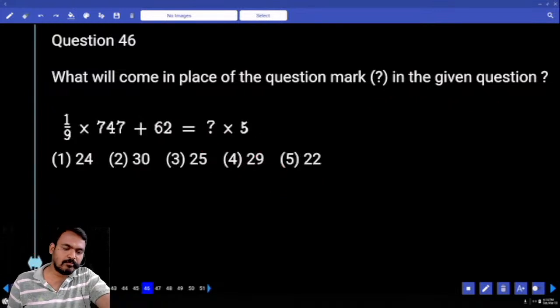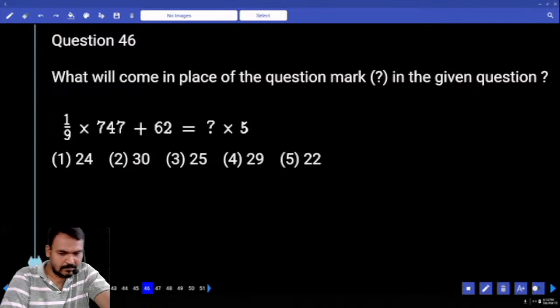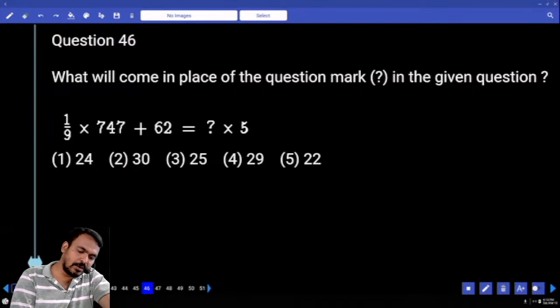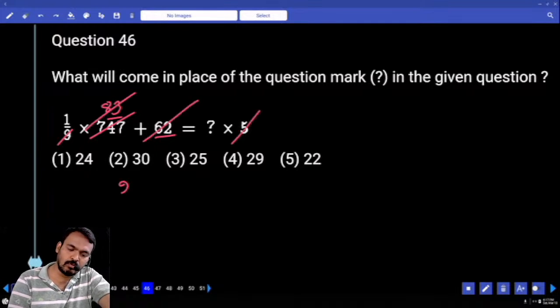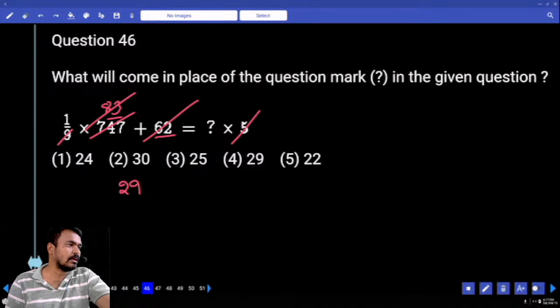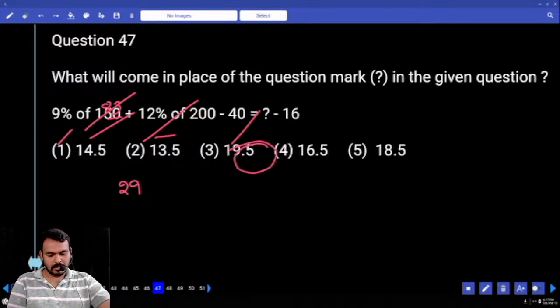Next question number 46. First priority left hand side value 9 how many times? 7 4s, 9 8s are 72. Remaining 27. How many times? 3 times, or 83 plus 62, 145. 5 how many times? 145, 2 9 or 29. 47.